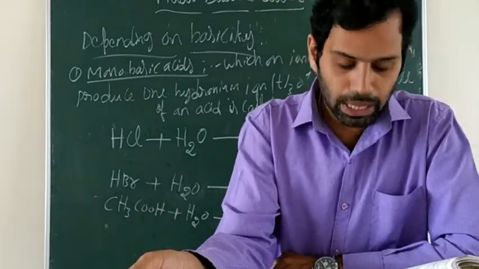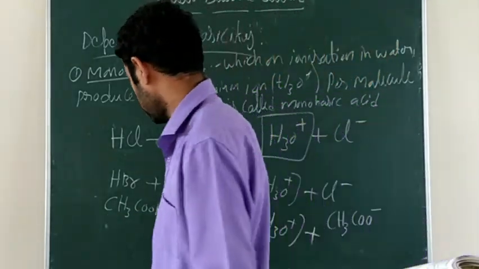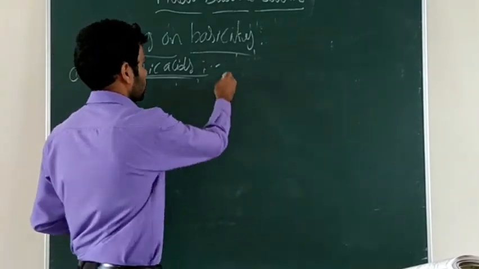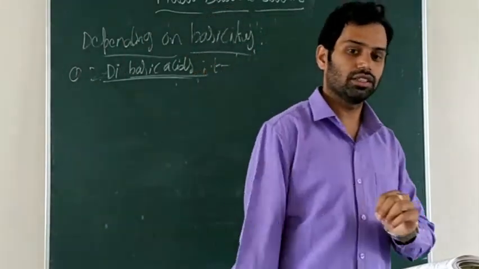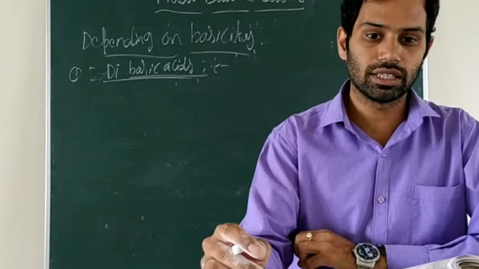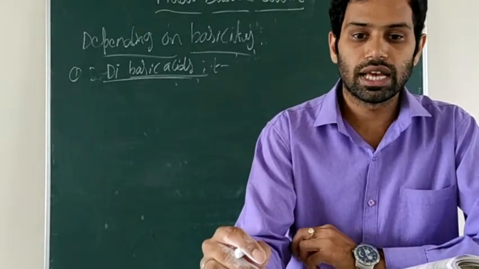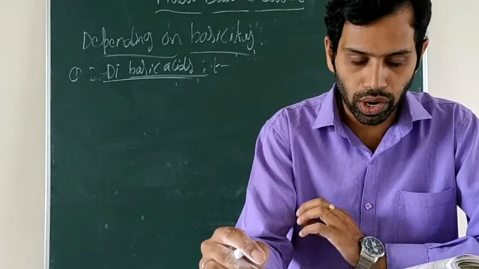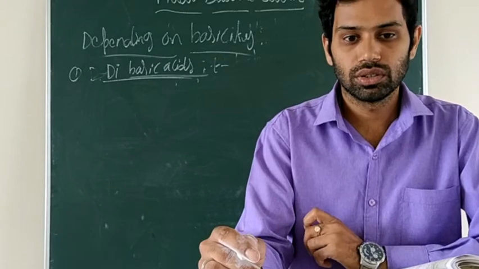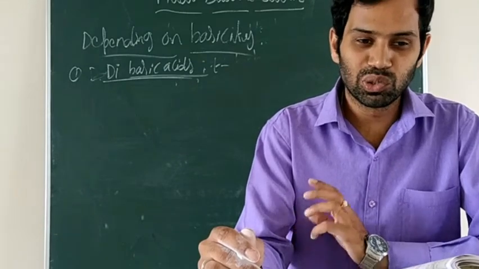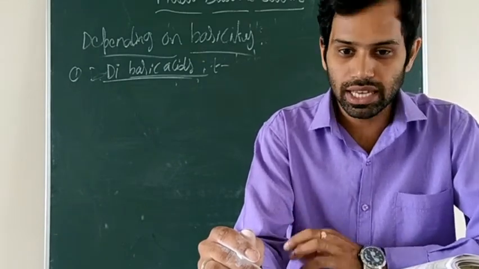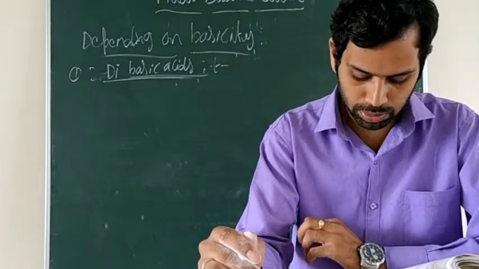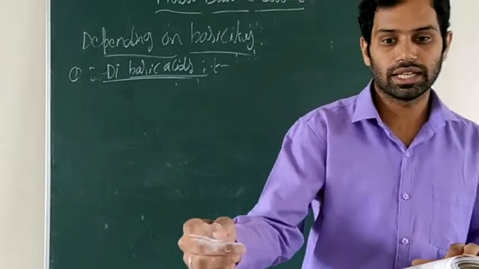And next, dibasic acids. So go to the next, dibasic acids, just after the monobasic acid definition. A dibasic acid is nothing but when an acid is ionized in water, it produces two hydronium ions. So when the acid is dissolved in water, it will produce two hydronium ions per molecule of the acid. That is called dibasic acids.